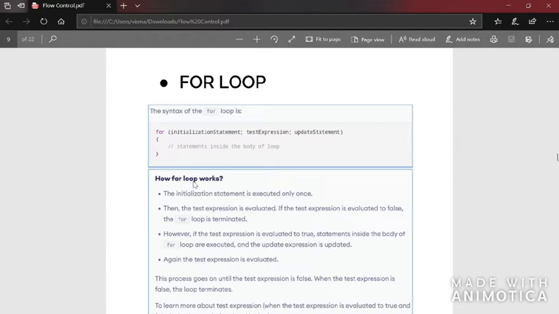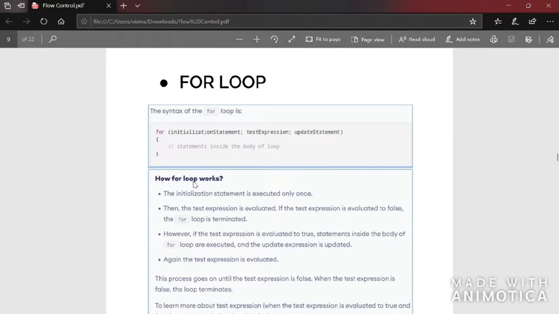Now let us see what the different types of loops are. We have entry controlled loops and exit controlled loops.